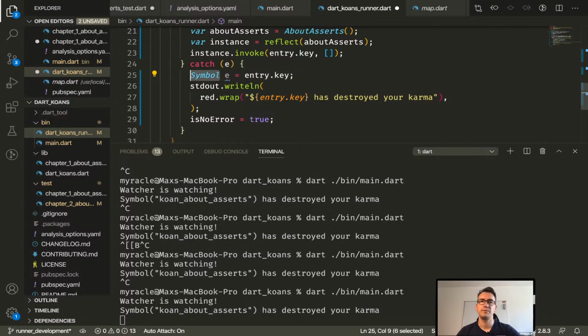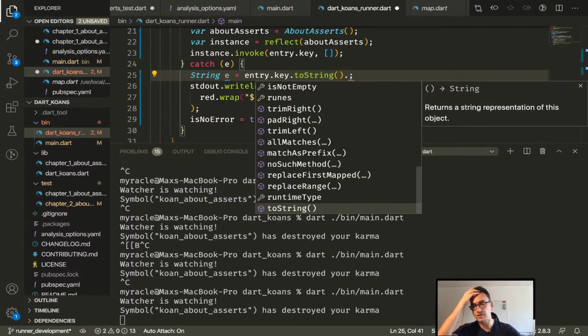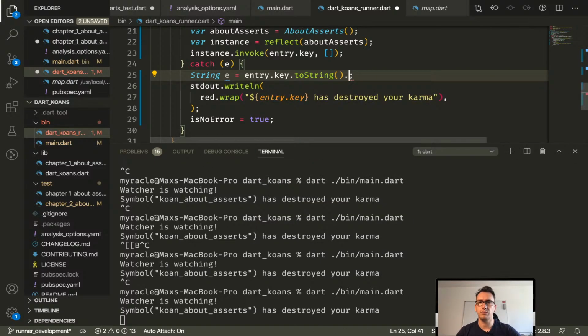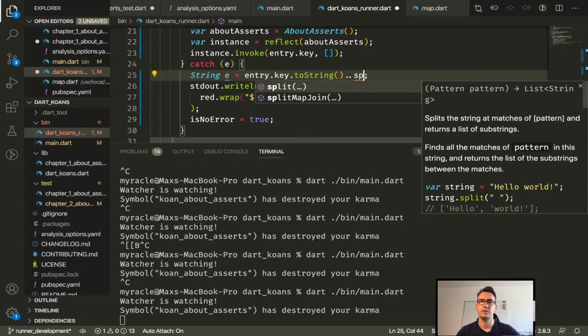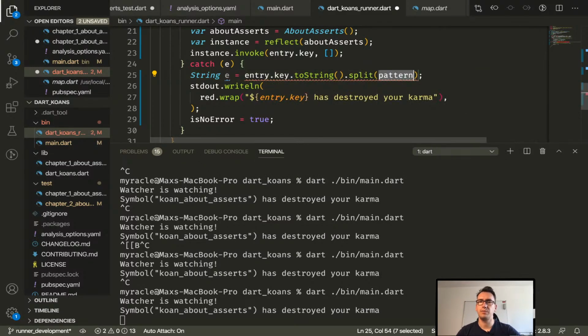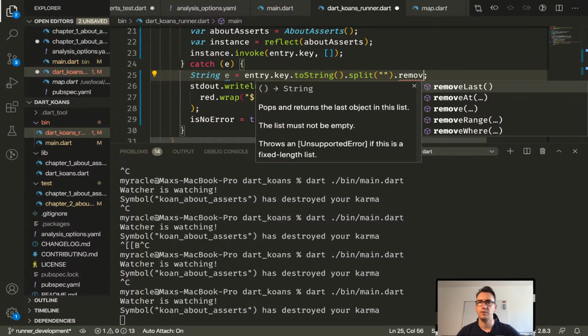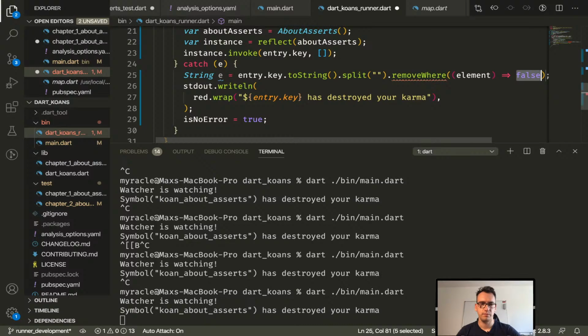Can I do that as a string? And then, no, it's getting red. But I can do toString, and then we have to get rid of the stuff. So how would I do that? I would replace, or better remove, split by everything, and then remove where, and now we have to use regex.